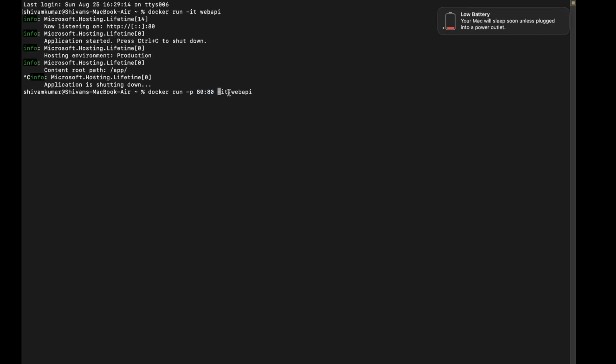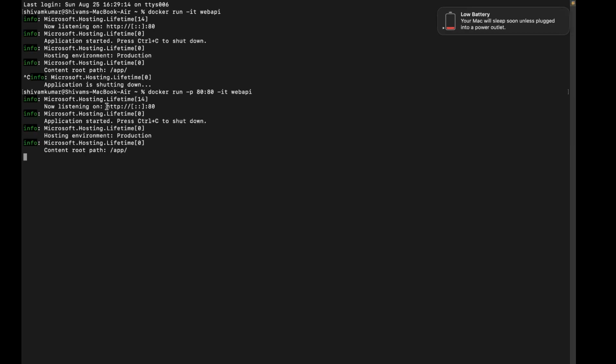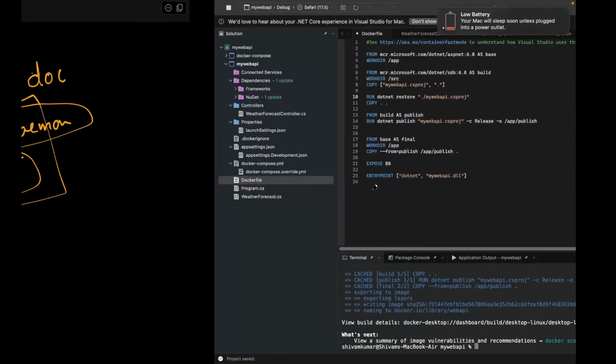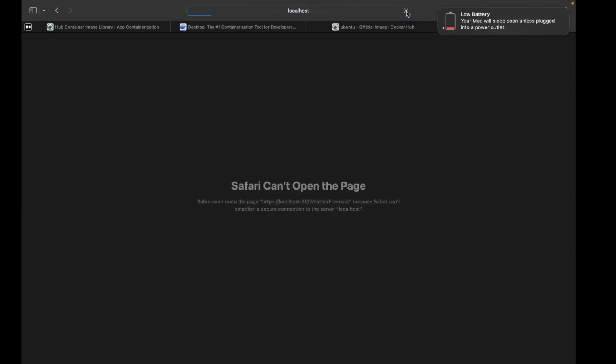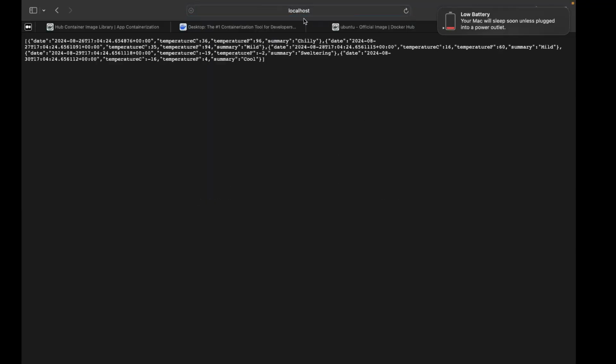Now what is this IT? This IT is basically interactive. That means it is attaching your local machine terminal to the container, right? So now if you press enter, the application is running on port 80 on our container, but we have done a port mapping, right? That means now we will be able to access this from our local machine. So now it is pointing to port 80. If you reload, you will be able to see this.